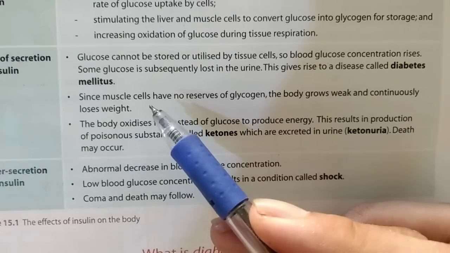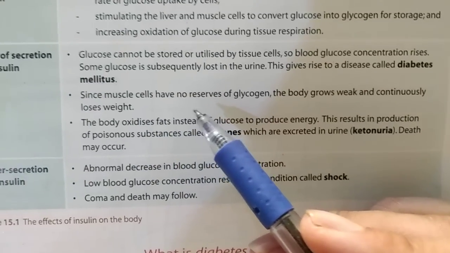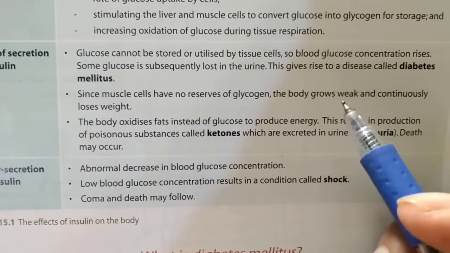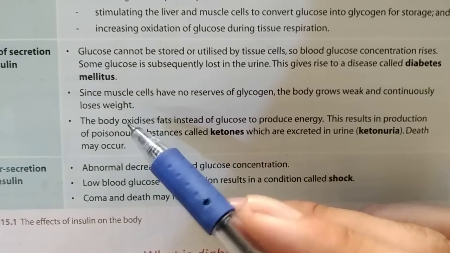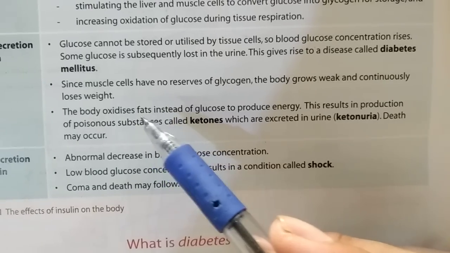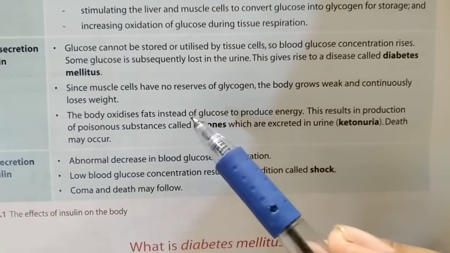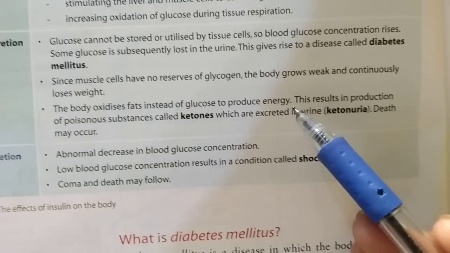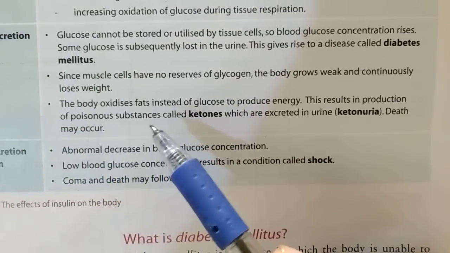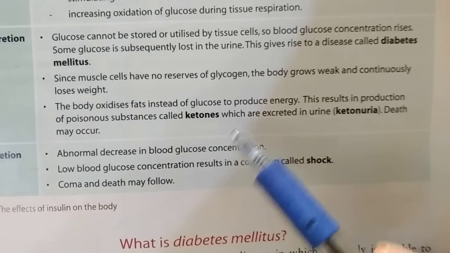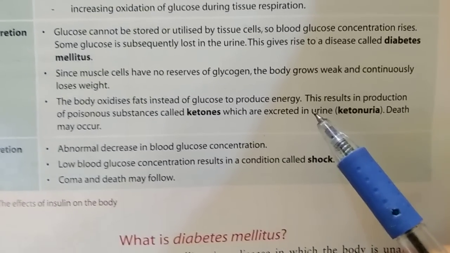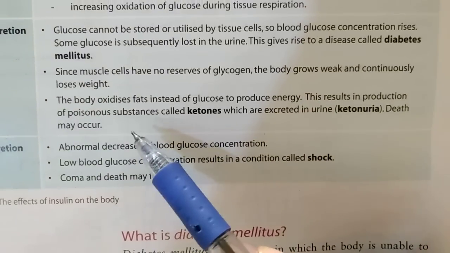Since muscle cells have no reserves of glycogen, the body grows weak and continuously loses weight. The body oxidizes fats instead of glucose to produce energy. This results in production of poisonous substances called ketones, which are excreted in urine. Ketonuria. Death may occur.